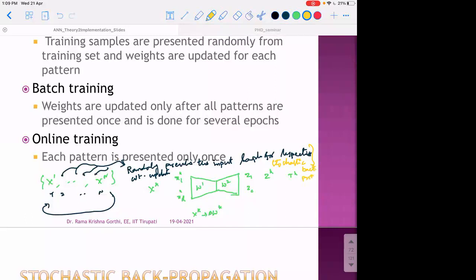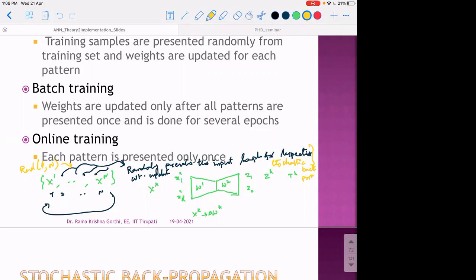If we present randomly, we can throw a uniform random number between 1 to n, and take up that sample and present it to the neural network. How many times do we do it? We do it till the convergence of the neural network. A sample may repeat in this process more times than another sample.